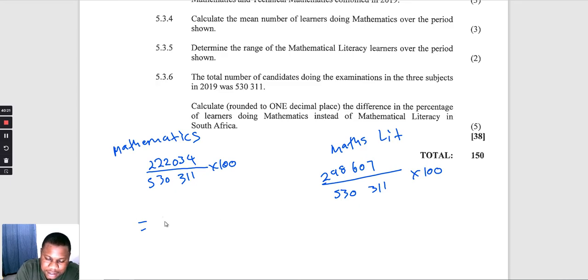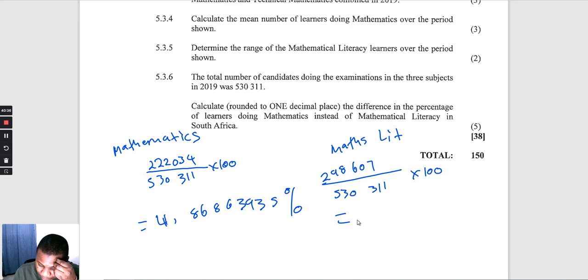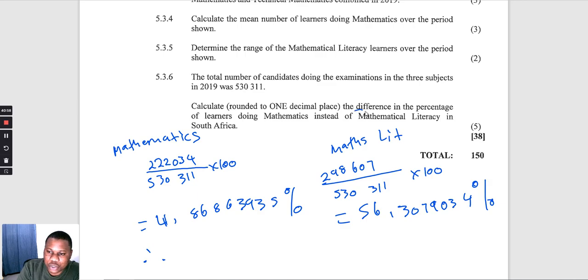That gives us 41.86863935%. Then for maths lit we have 298,607 divided by 530,311 multiplied by 100. That gives us 56.3079034%.